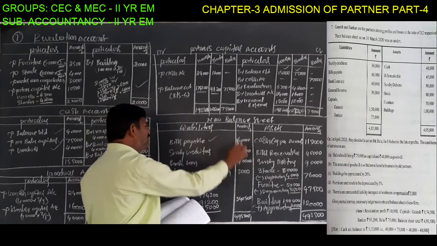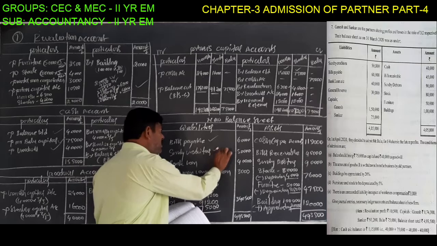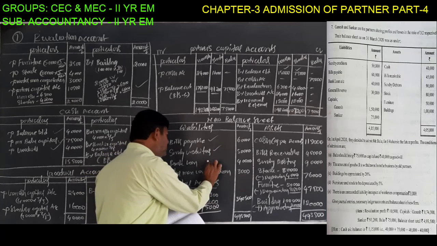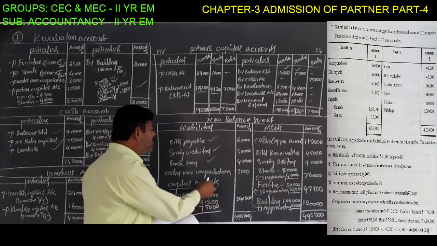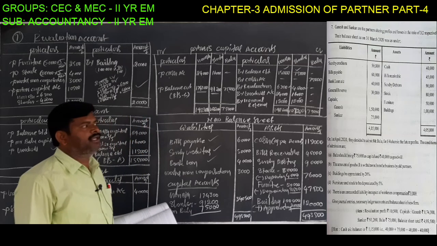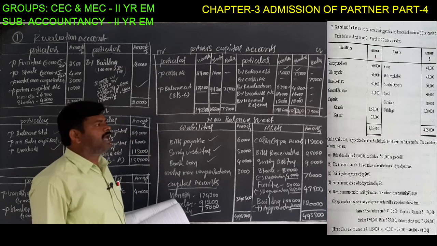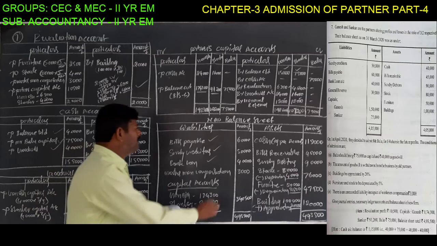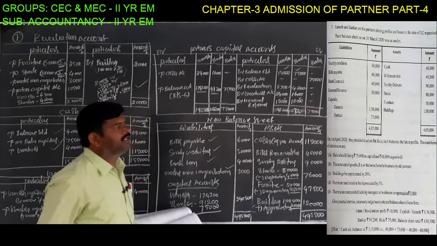Here also, on the liability side, what are the liabilities given in the old balance sheet? Bills payable, sundry creditors and bank loans are given on the liability side. Workman compensation is a liability that has arisen. So the same liabilities must be recorded on the liability side, including workman compensation.